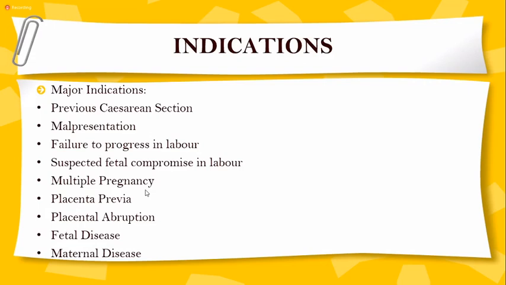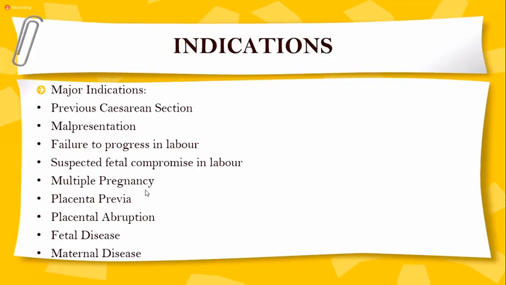But with three previous cesarean sections, it's better not to give any trial of normal labor. They should go electively for cesarean section.